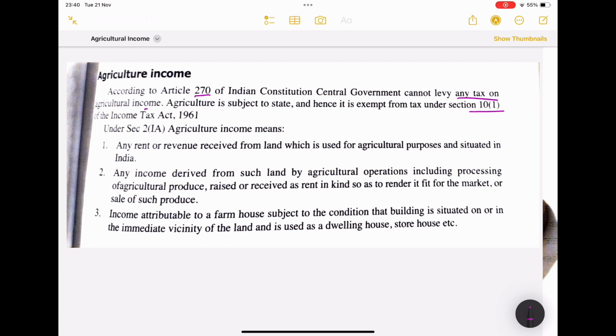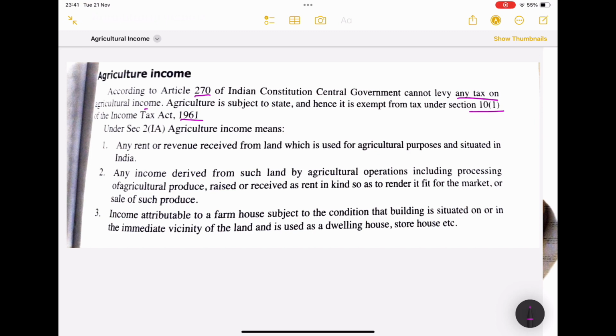Income Tax Act 1961. So what they are going to define here is that any income which is derived from an agricultural process is exempted under the Income Tax Act. Whatever the amount might be, it is not included in the Income Tax Act. Why? Because agriculture is subject to the respective states.